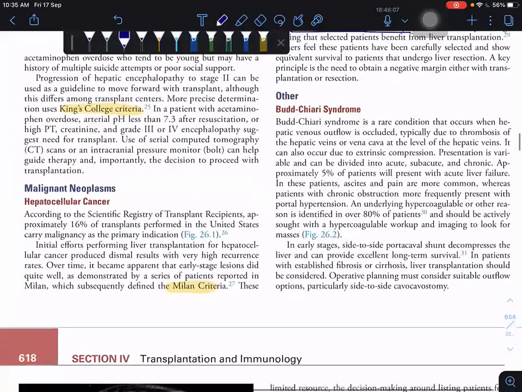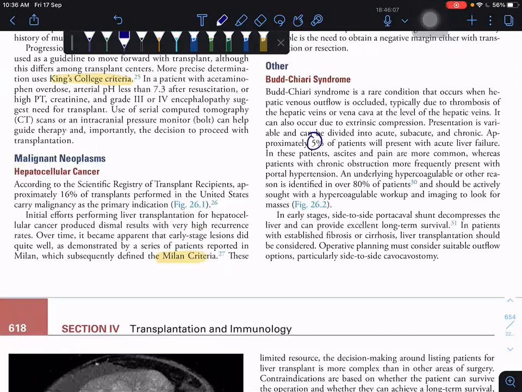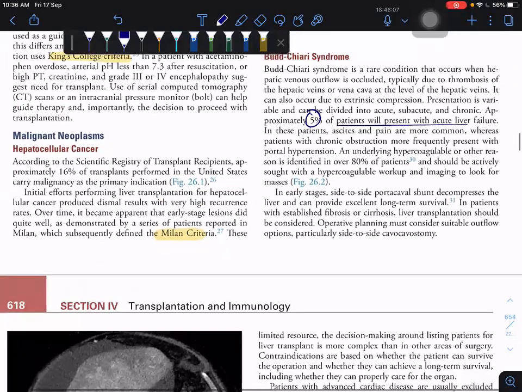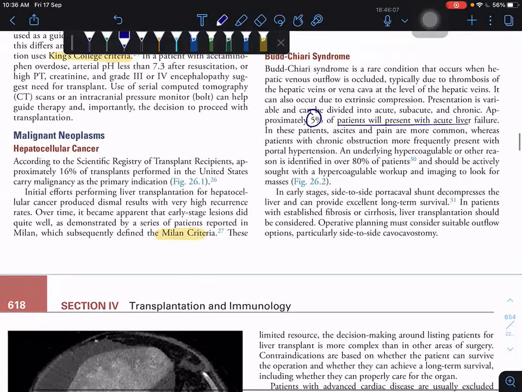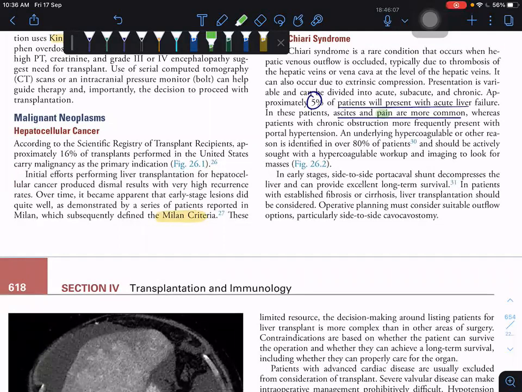So in Budd-Chiari syndrome, 5% of the patients will present with acute liver failure. How do patients present? Ascites and pain are the most common symptoms. Remember, Budd-Chiari is painful. And 80% of the patients will be hypercoagulable; underlying hypercoagulable lesions may be identified in over 80% of the patients.